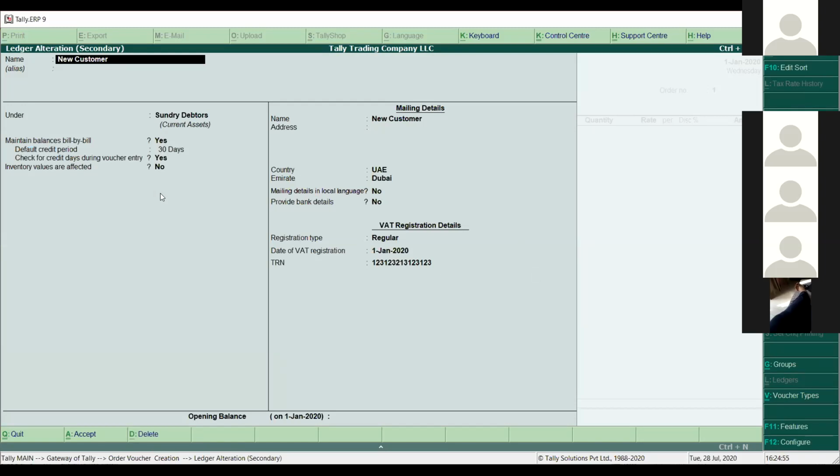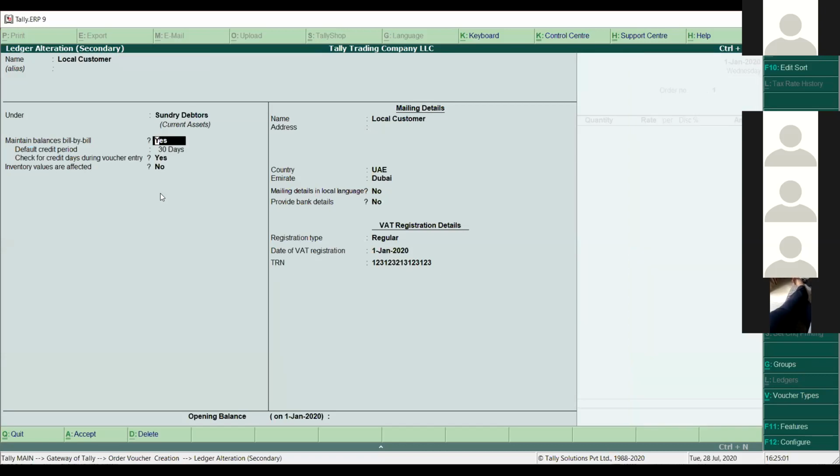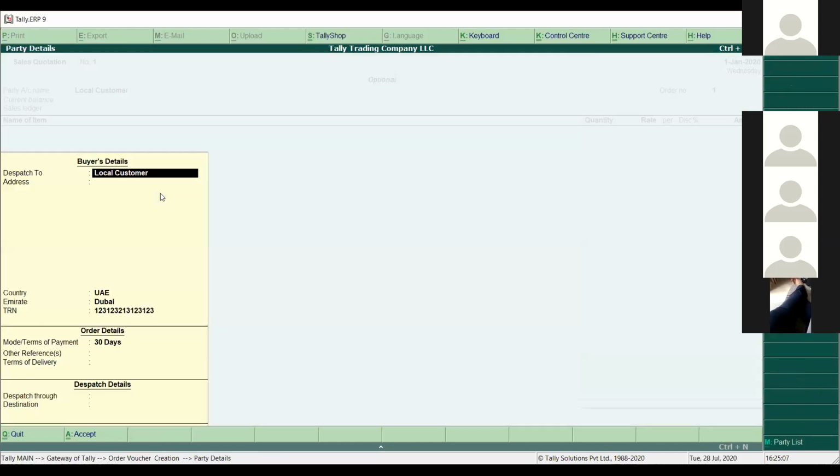We go to local customer, and it comes under sundry debtors. Then whatever the rest of the details you want to mention, you can mention. Otherwise, press Control A to save. In this way. So buyer details, 30 days. What is the mode of payment? What we mentioned when we created the ledger.